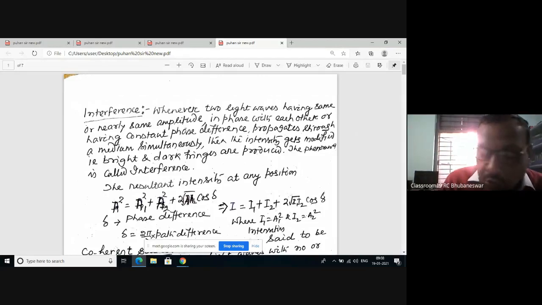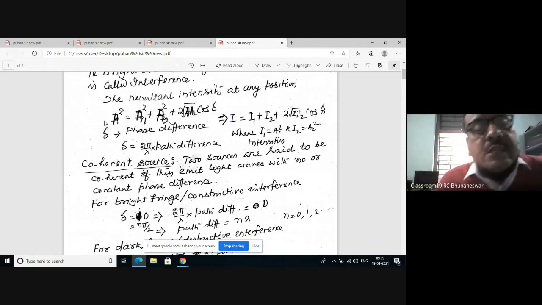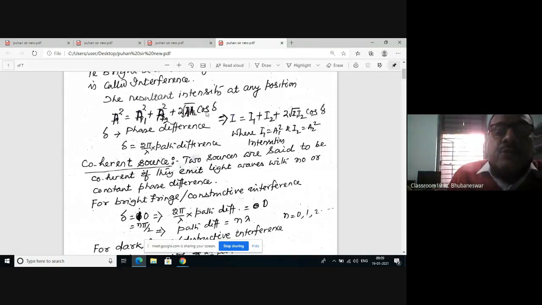Suppose the amplitude of one ray is A1 and of the other is A2. The resultant amplitude, which can be derived in your book, is A squared equals A1 squared plus A2 squared plus 2 root A1 A2 cos delta, where delta is the constant phase difference between the two waves.